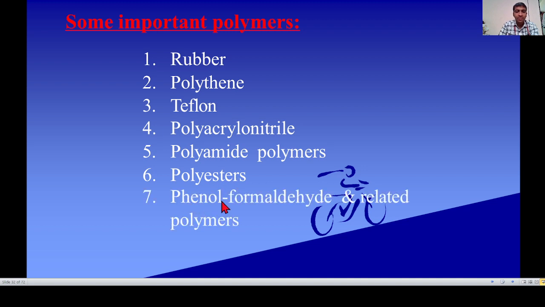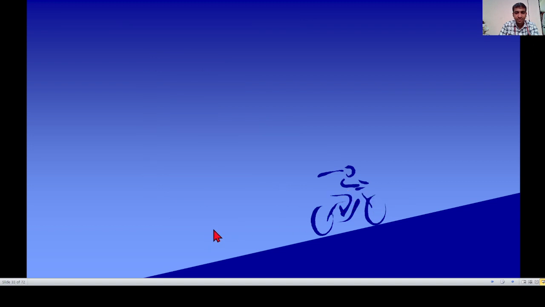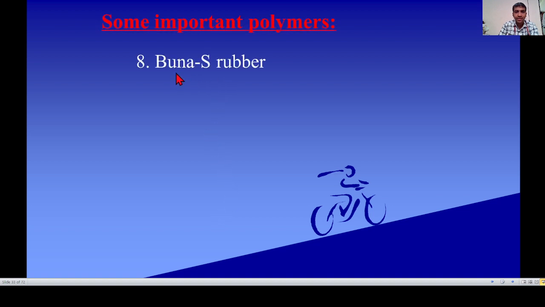Next, phenol formaldehyde and related polymers. Number 8, Buna-S rubber, also called SBR, which we saw in the last lecture. Number 9, neoprene. Number 10, viscose rayon.